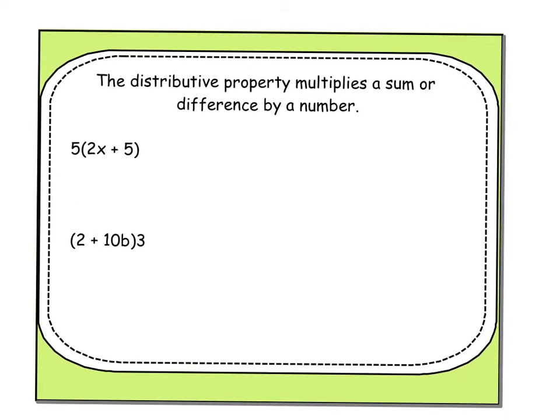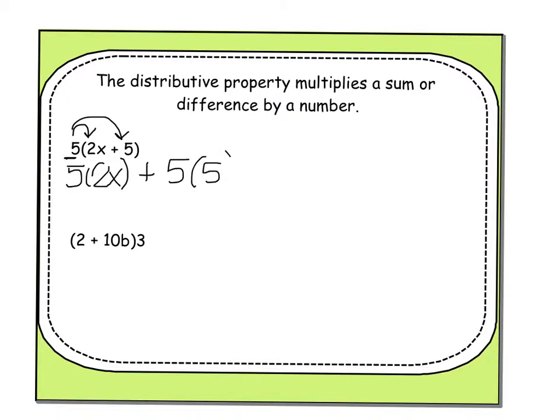Okay, so now we're going to do the same thing. See who wants into the party. The 5 wants into the party, and to get in, the 5 has to shake hands with everything on the inside. So the 5 is going to first shake hands with the 2x, plus the 5 is going to shake hands with the 5.